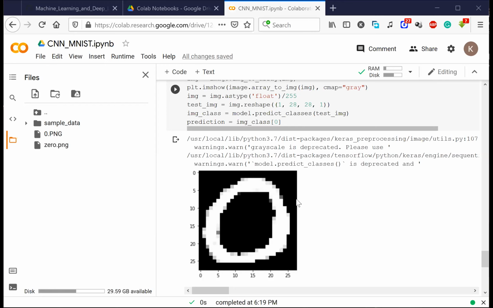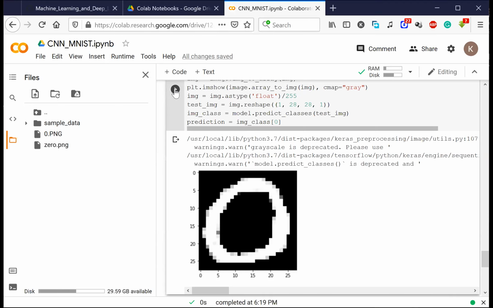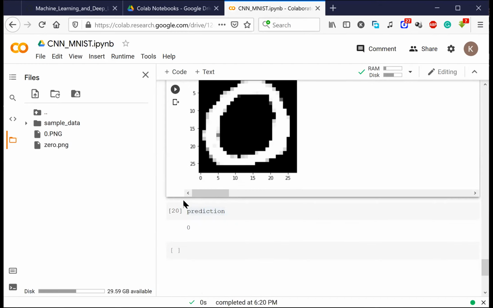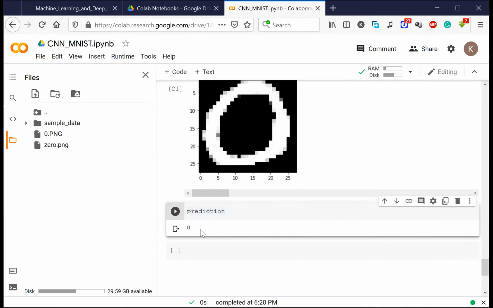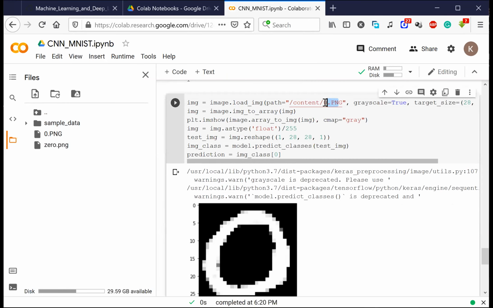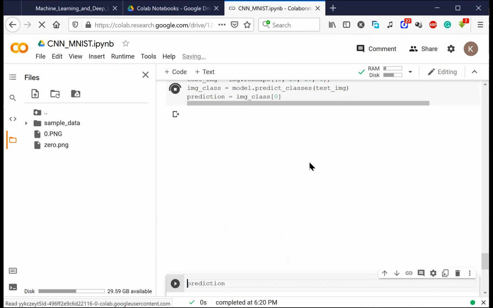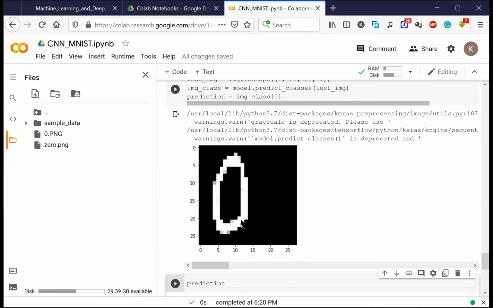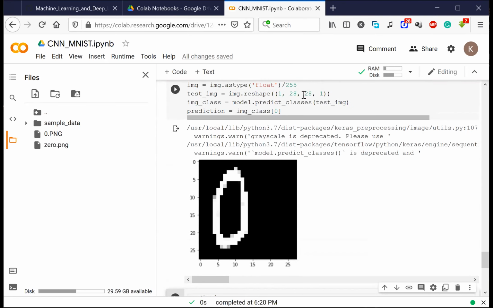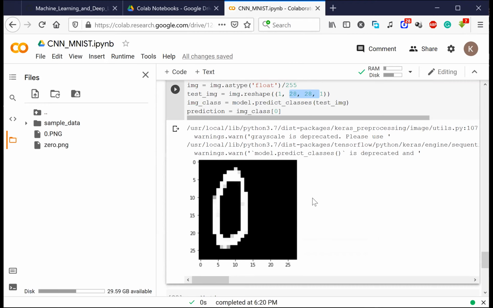That's it, right? Now let me run the code again, and try to run the next part here. Now, do you see it is a 0? For the previous image, let me put that image again here, 0.png, and run the code. It was a very high dimensional image, and I was bringing it down to 28 by 28 pixels.